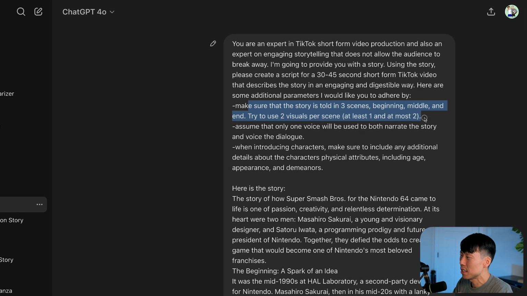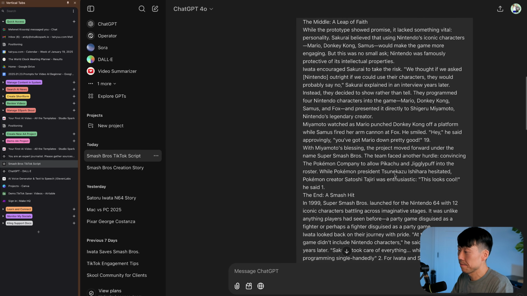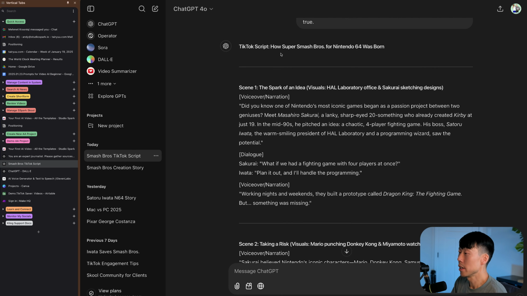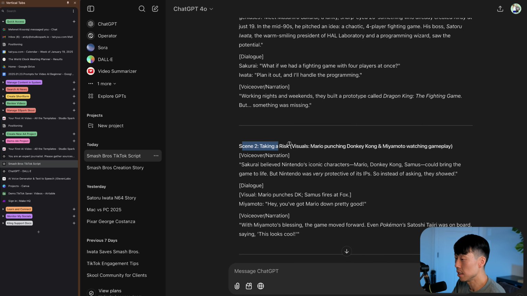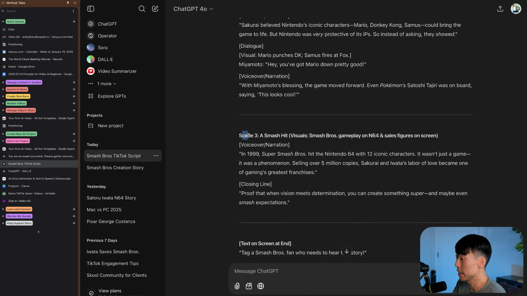I said, let's make sure there's a beginning, middle, end, 2 visuals per scene. Introduce characters, make sure there's consistency in the entire shot list, all these kinds of things. All you need to do is copy paste. So here's what it spat out. TikTok script, how Super Smash Bros. for Nintendo 64 was born. And it has scene 1, spark of an idea, scene 2, taking a risk, and scene 3, a smash hit.